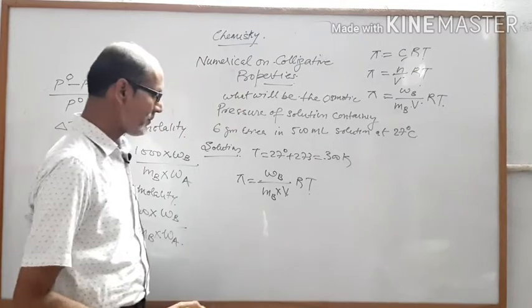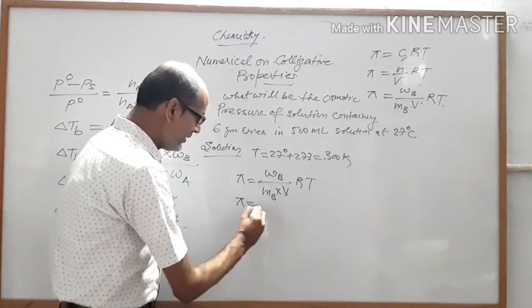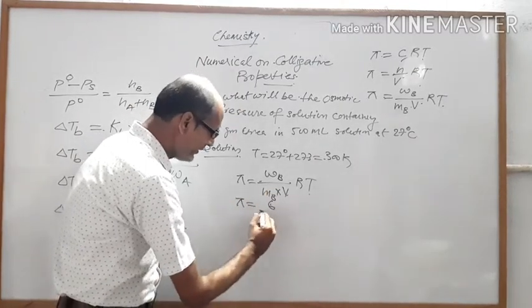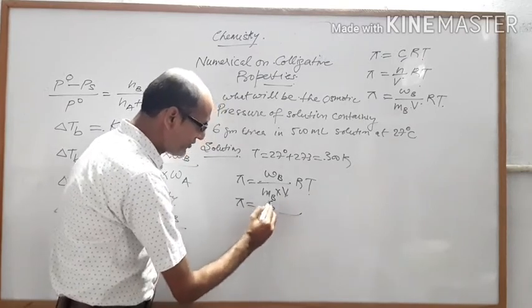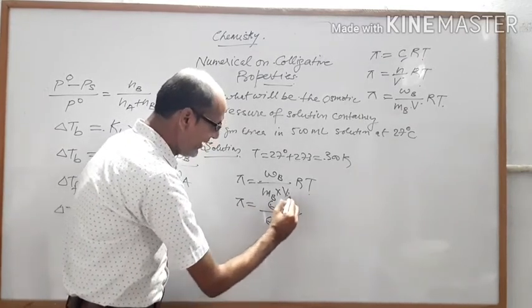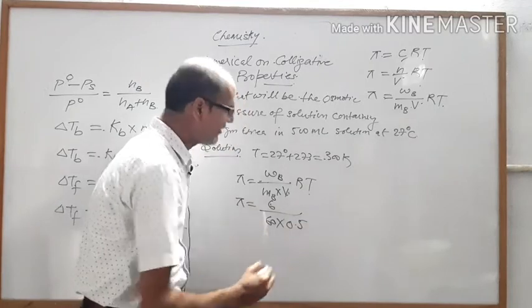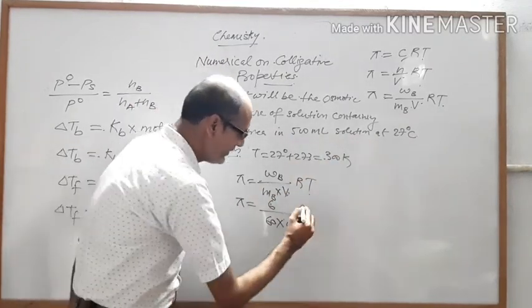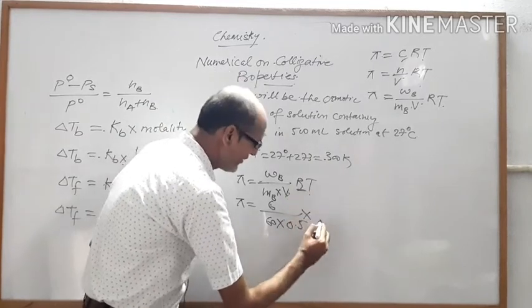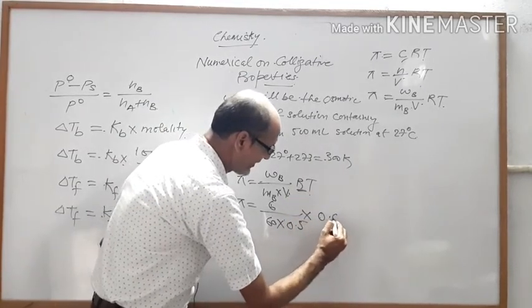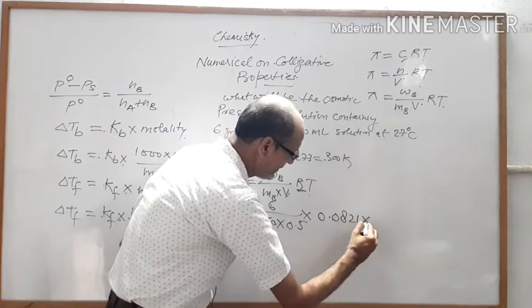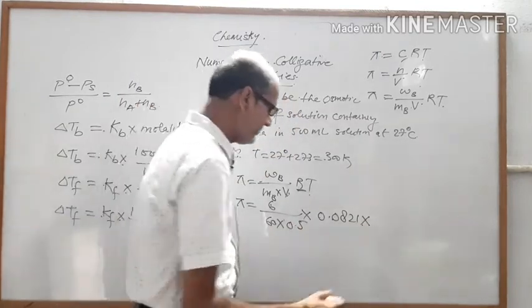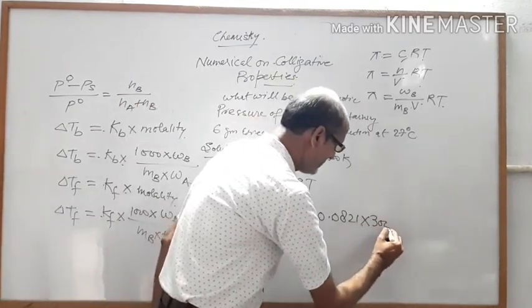So pi is equal to Wb, that means 6. Molecular mass of urea is 60. Volume is given 0.5, since 500 ml is given to you, you have to write 0.5. In place of R, you have to write the value of R, gas constant 0.0821, and temperature is 300.